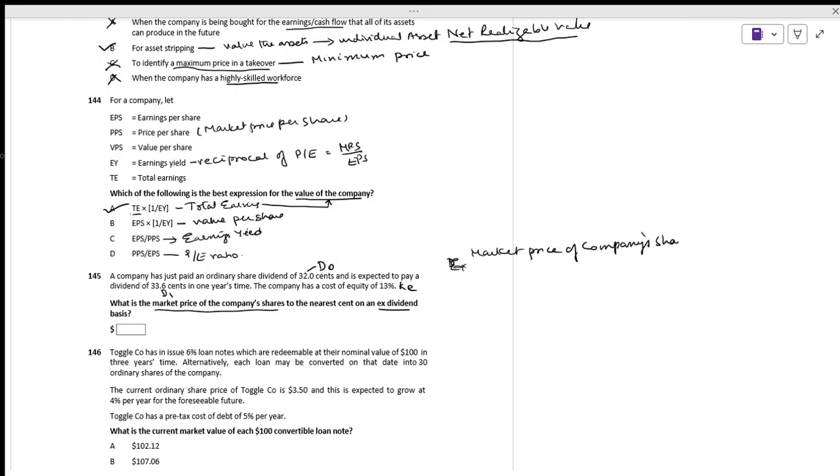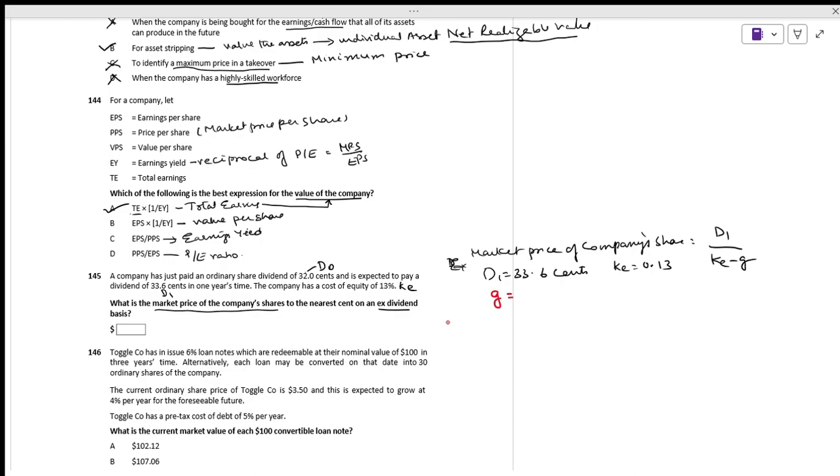What we have to do is D1 divided by KE minus G. D1 is given as 33.6 cents. KE is 0.13. We don't know G.